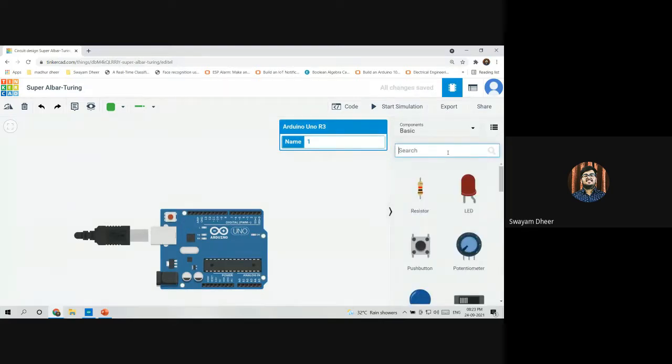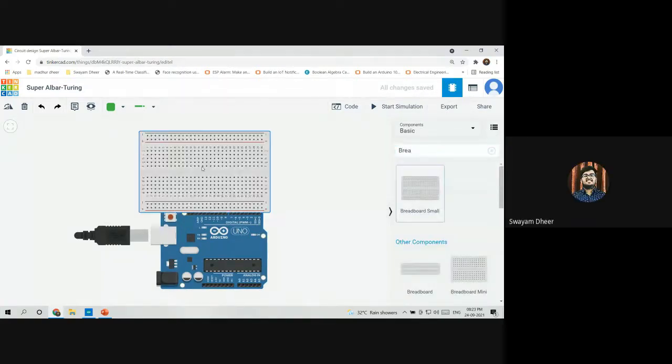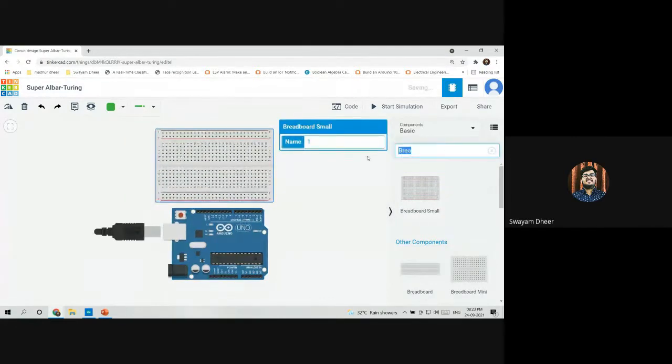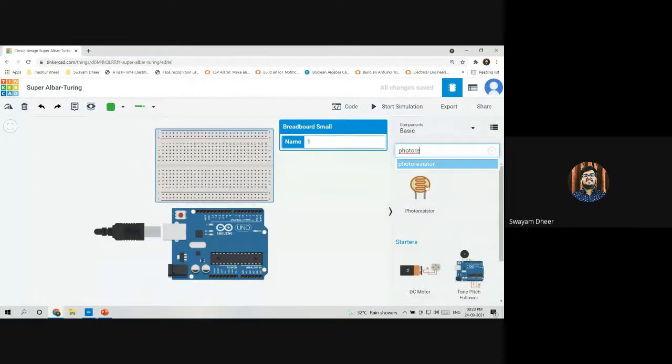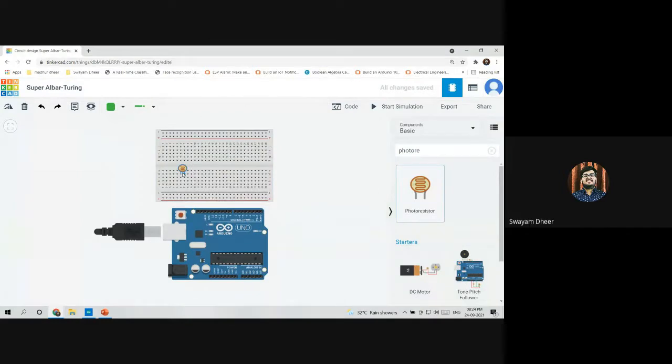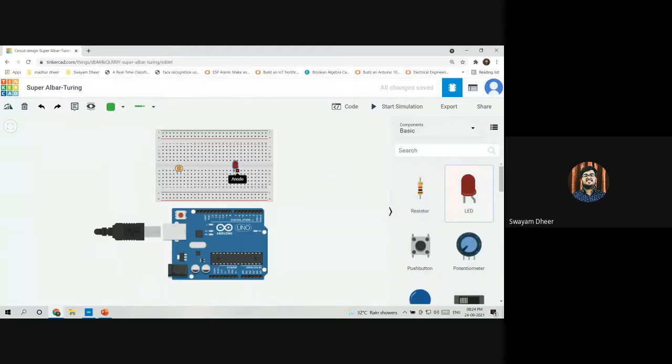Then I'll be using the breadboard. Then I'll be using a photoresistor. And again, you can connect the photoresistor according to your wish. You can connect it here, or here, or even here. It's your wish. I'm connecting it here. Then I'll use an LED here, and again a resistor for controlling the current. And I'll rotate it. Okay, so please tell me if everybody is done till here.